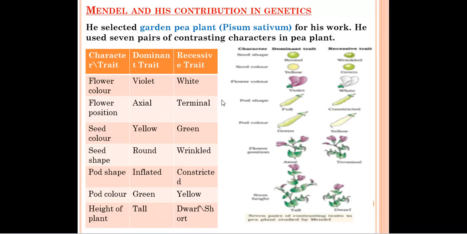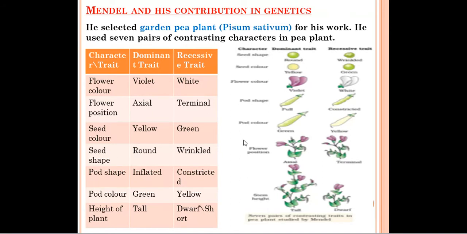Flower color means the color of the flower can be violet or white. The violet color is the dominant trait and white color is a recessive trait. Flower position, you can see in this diagram. If the flowers are present in the form of branches, right or left, then it is called axial. And terminal, if the flowers are present at the top of the plant, then it is called terminal. Seed color, the color of the seed can be yellow or green. If yellow seeds are present, then it is a dominant trait. If green seeds are present, then it is the recessive trait.